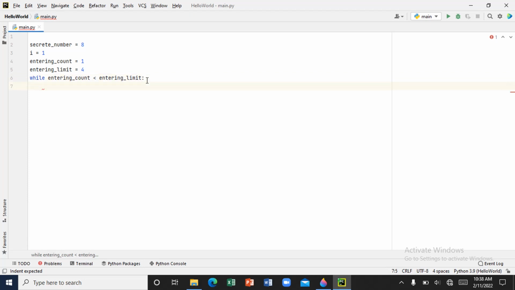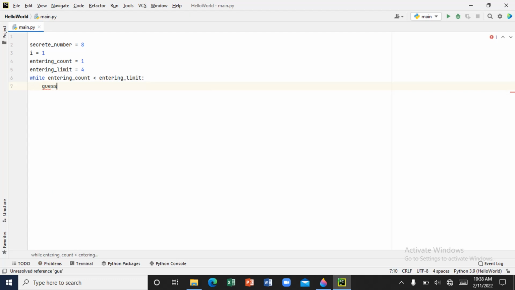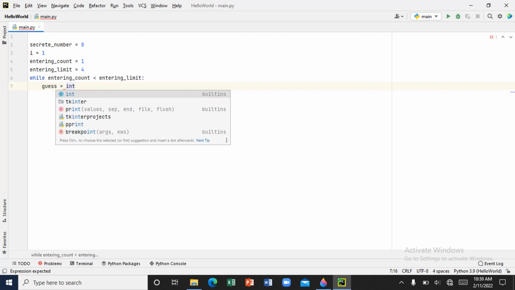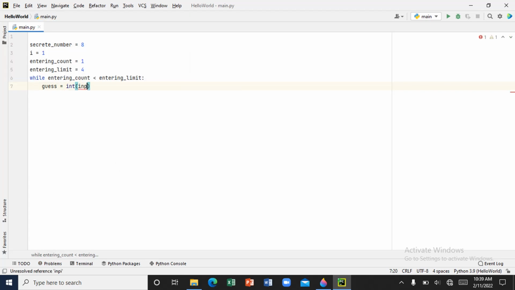So I'm going to add a function that is going to tell the while loop to count. First, let's bring our input. Actually, it's going to be numbers, so first int input, because you are dealing in numbers. That's the reason why int in Python means integer. The user is typically going to be entering numbers.